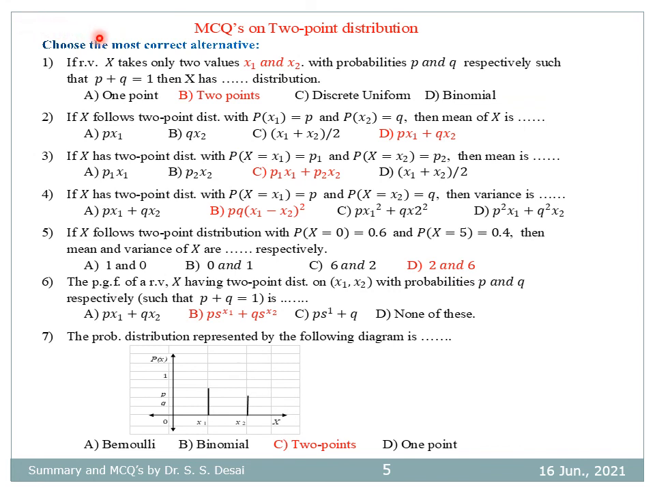So these are multiple choice questions on 2-point distribution. Here also the correct alternatives as well as correct answers are given in red color.